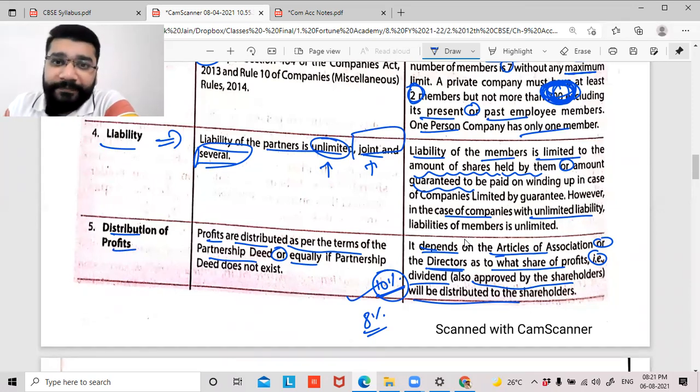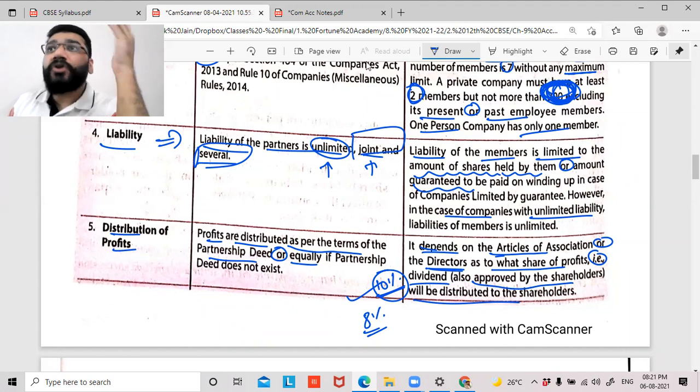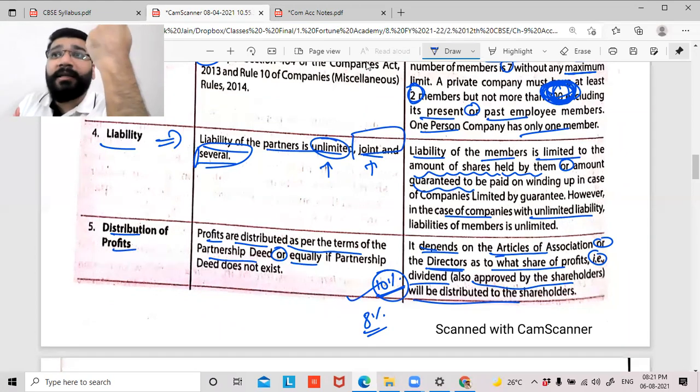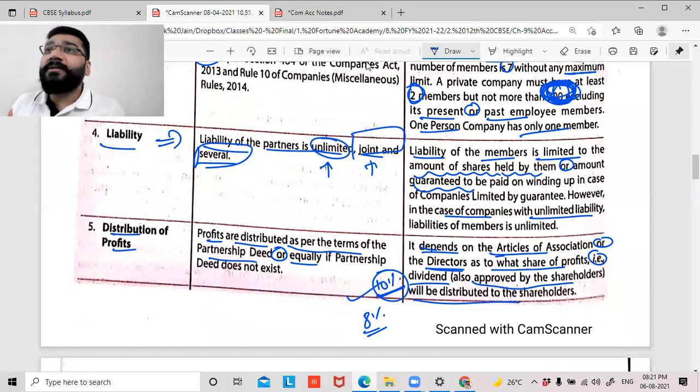There's no doubt in it. That is the beauty here, because you are also the person who has contributed capital. So you should be consulted at least once in a year. See, the entire year, who's making decisions? Directors are making decisions. But for certain important points, you have to tell me as a shareholder.